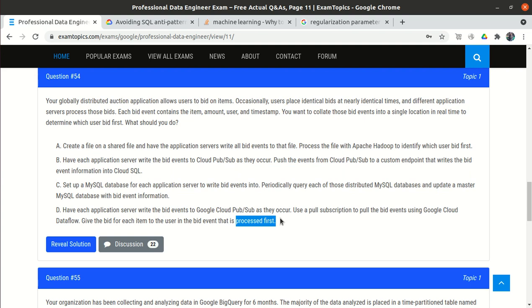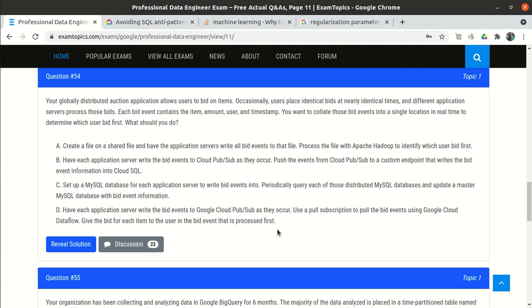Ideally my bid should win and I should get the item. But if the user who bid at 10:05 has their request processed first because their application server is running fast, then that user will get the item and I will not. So that is totally wrong.